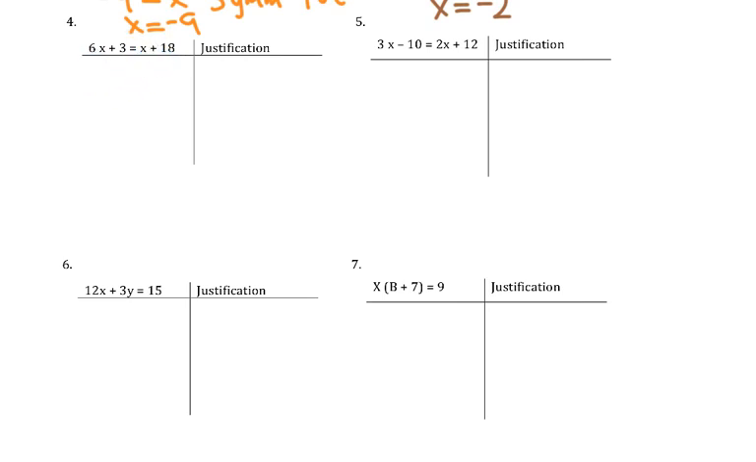So how do I get rid of an x here? Well, we just subtract an x from both sides. Okay, can I do that? Yeah, because of the subtraction property of equality. Doesn't matter what I add or subtract or multiply or divide, as long as I do it to both sides.